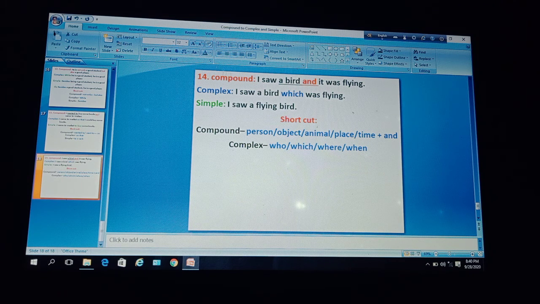Okay. So dear learners, this is a compound sentence, I saw a bird and it was flying.